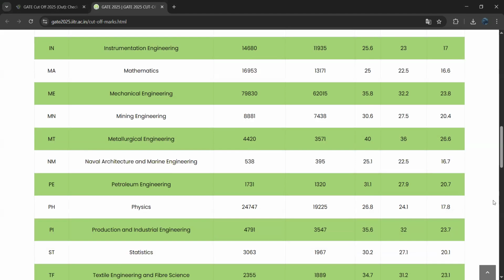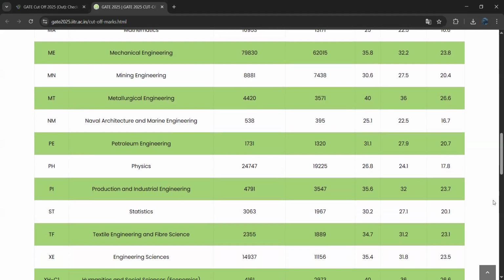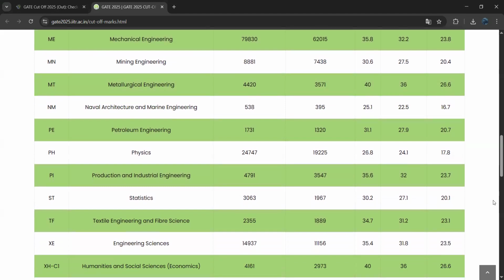32.2 is the cutoff score for EWS or OBC. 23.8 is the cutoff score for SC, ST, or PWD candidates. Mining engineering. So for mining engineering, 30.6 is the cutoff score for general category. 27.5 is the cutoff score for EWS or OBC candidates, and 20.4 is the cutoff score for SC, ST, or PWD.